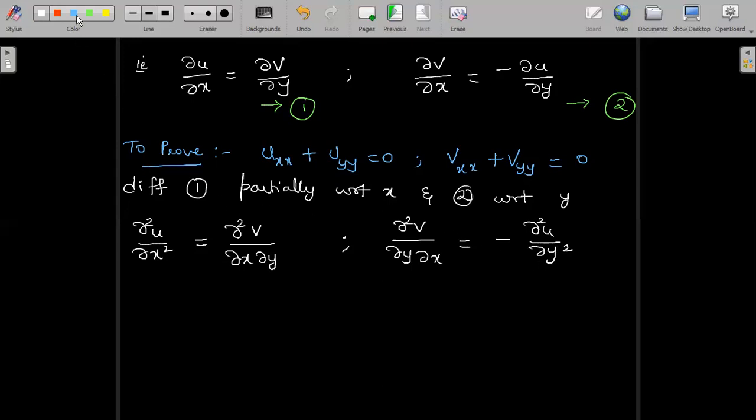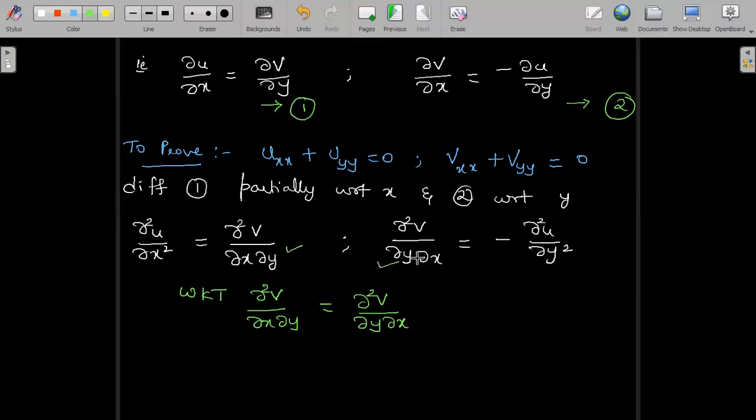Now we know one of the important properties in the partial derivatives. The property says that dou square v by dou x dou y is always equal to dou square v by dou y dou x. So that property we will use so that we can equate the other side. So we know that dou square v by dou x dou y is equal to dou square v by dou y dou x. So we are saying that the right hand side here and the left hand side here are equal.